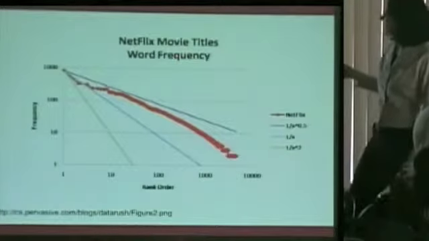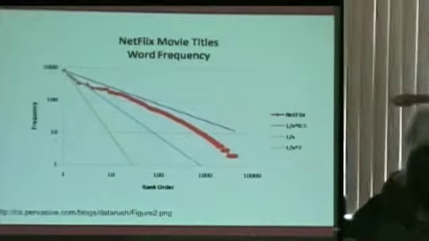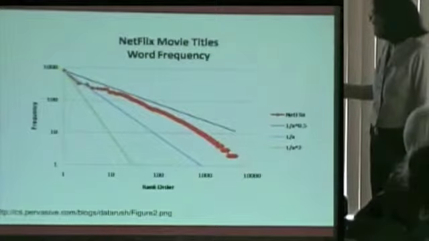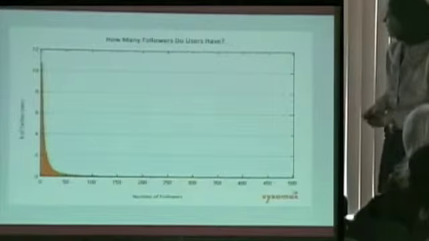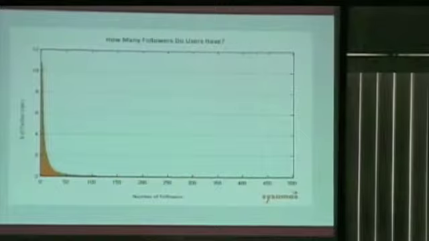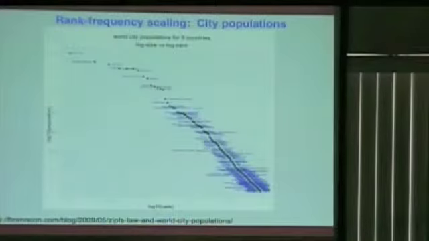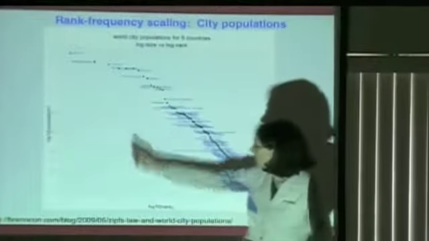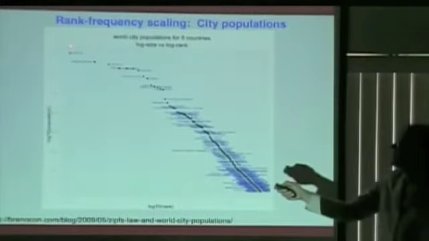And you can do the same thing with Netflix movie titles. Okay, it doesn't exactly fit that, but it's still kind of close. This is a non-logarithmic plot, so you see that same kind of structure for Twitter followers. There's lots of people who have very few followers, and there's very few people who have lots of followers. City populations, if we look at the population of cities on a logarithmic plot versus the rank, the most populous cities are like twice as populous as the next most, and so on.